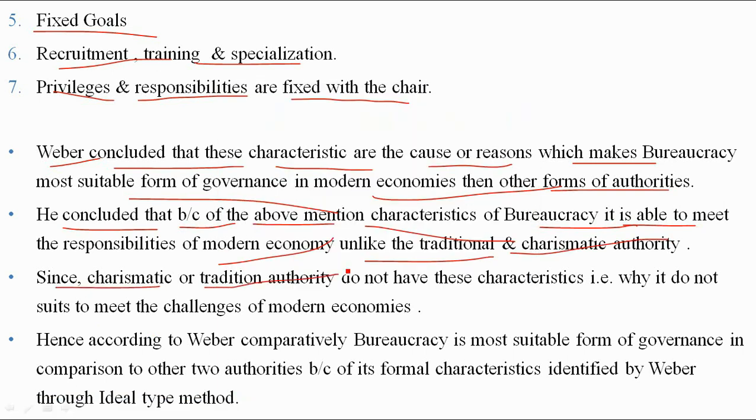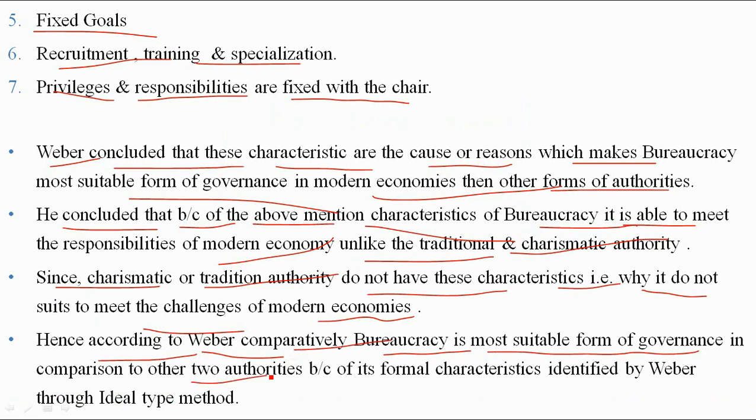Since charismatic or traditional authority do not have these characteristics, they do not suit the challenges of modern economies. Hence, according to Weber, comparatively, bureaucracy is the most suitable form of governance in comparison to other authorities, that is, charismatic and traditional authorities. Why? Because of its formal characteristics, which are identified by Weber through the ideal type method.